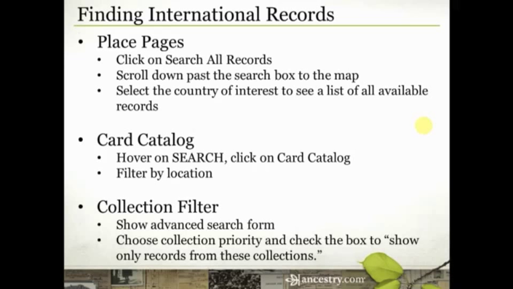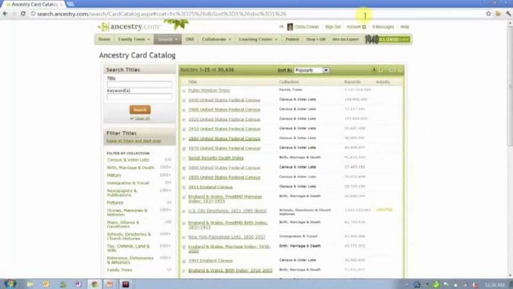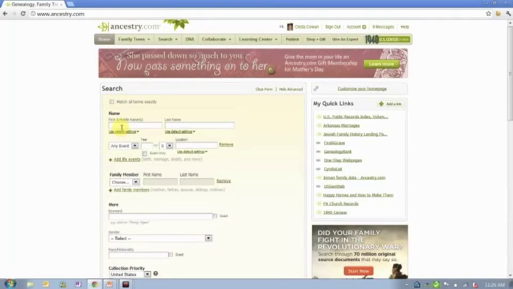So my question is, how many of you have ever been doing research, and you know that your person was born in Virginia in 1812 and died in Ohio in 1874, and you put that information into the search and the search brings up records from England? One of the reasons that happens is because when you do a search, we give each piece of information a score, as it were.